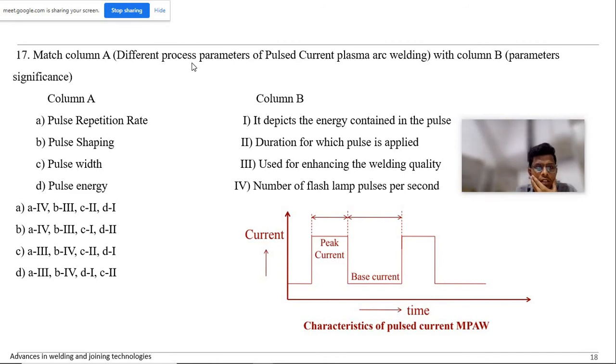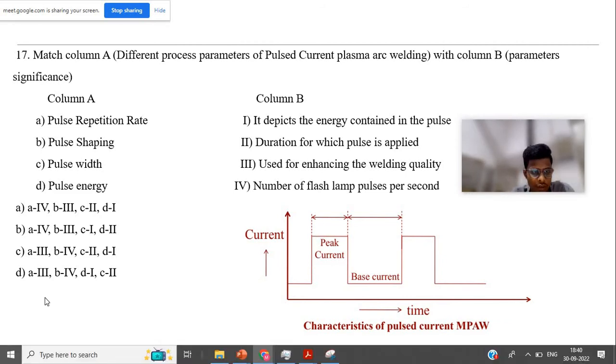So match different process parameters of pulse current plasma arc welding with the different process parameters. Okay, first of all, pulse repetition rate means the number of pulses present in a given second. Basically, it's a frequency. So A4, number of pulses per second, means I'll take it from 1 second.